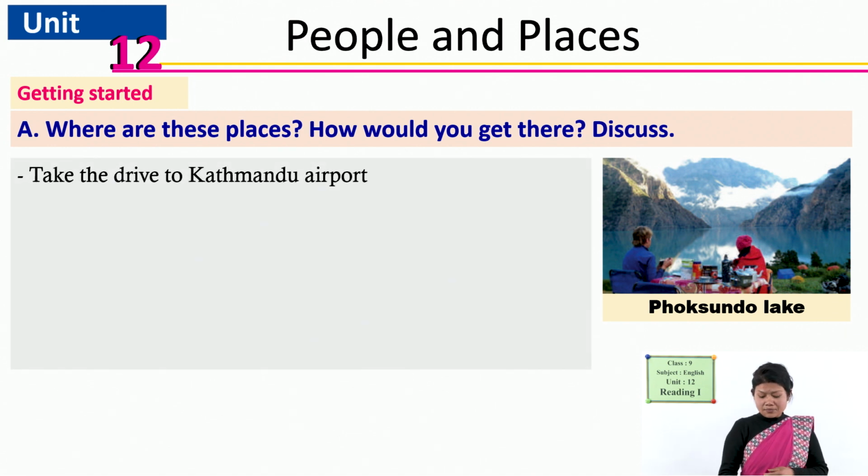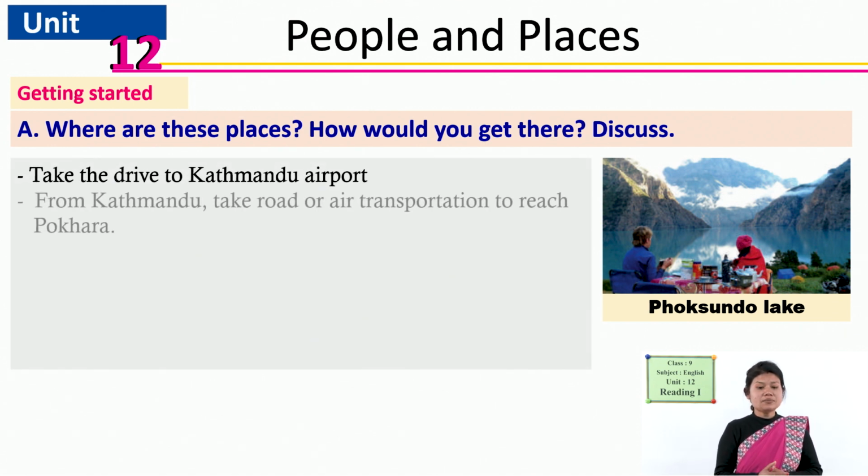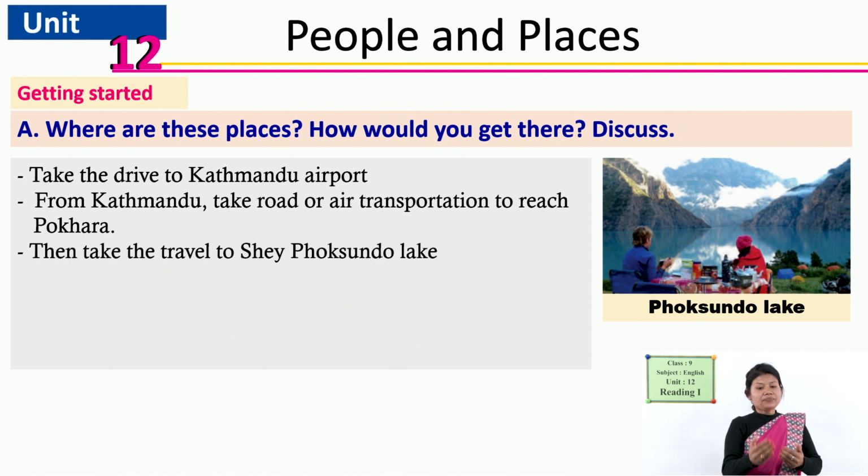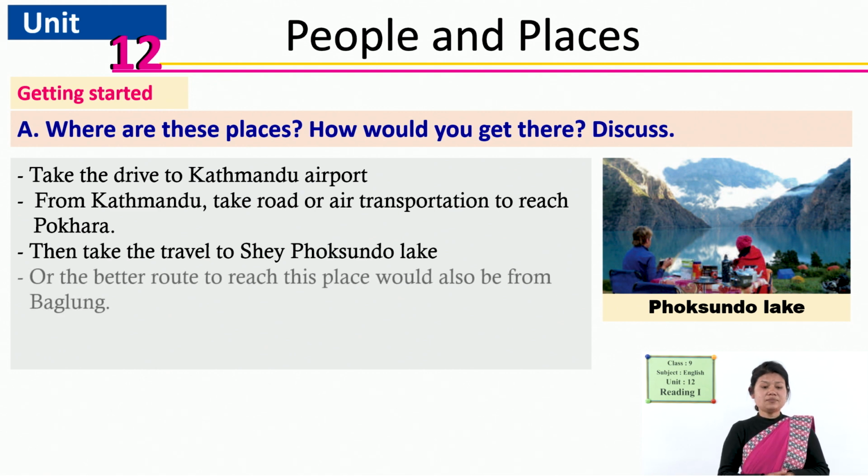From Kathmandu, first of all you have to drive to Kathmandu airport, then from there you can go up to Pokhara. You have to reach Pokhara by road or air transportation, and via Pokhara you can travel to Phoksundo Lake. So, this way we can reach this place.